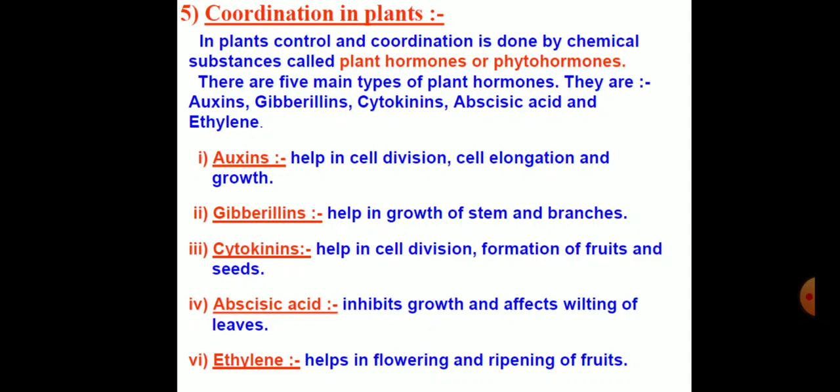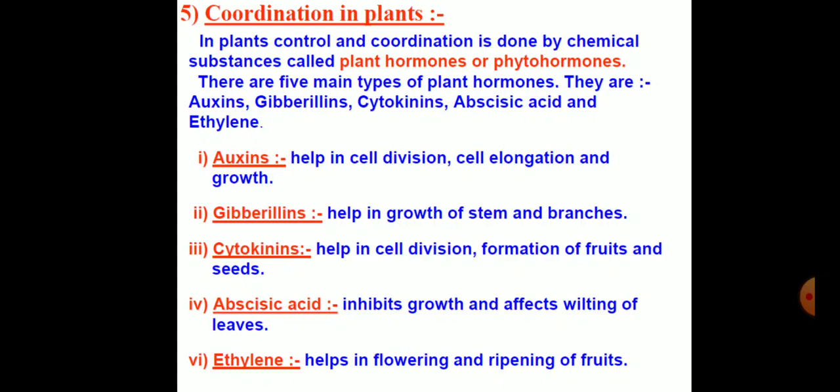Hence, these are also called growth regulators. And we have classified these growth regulators in five different categories: auxins, gibberellins, cytokinins, abscisic acid and ethylene.